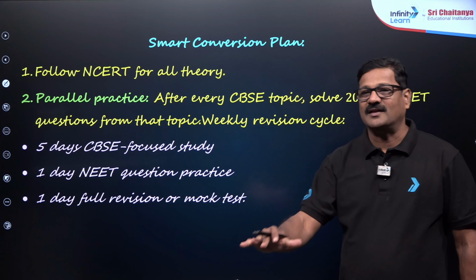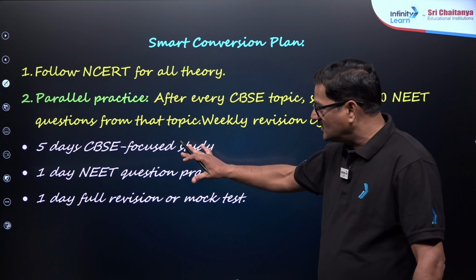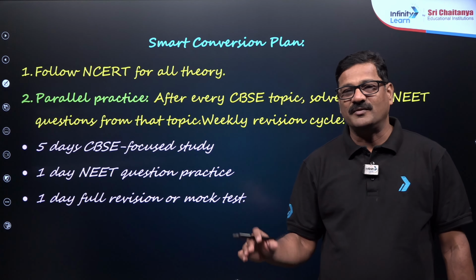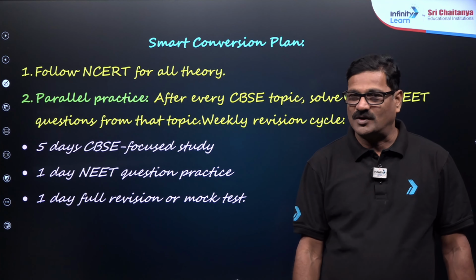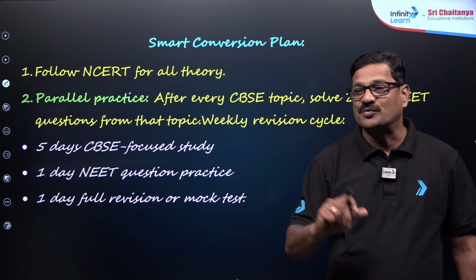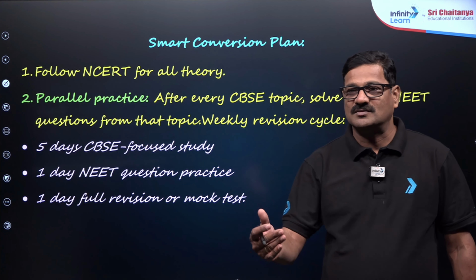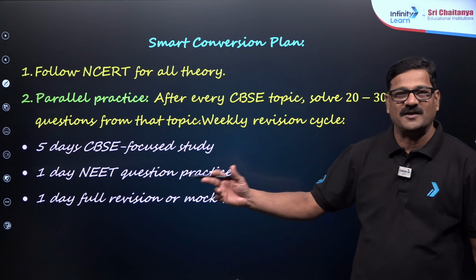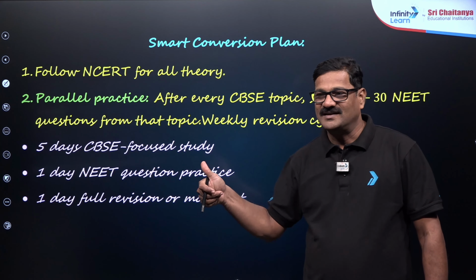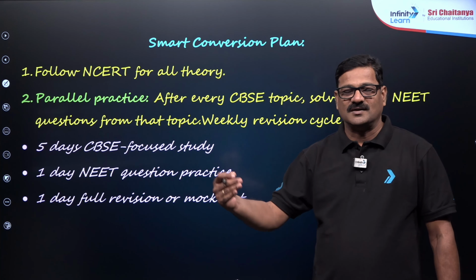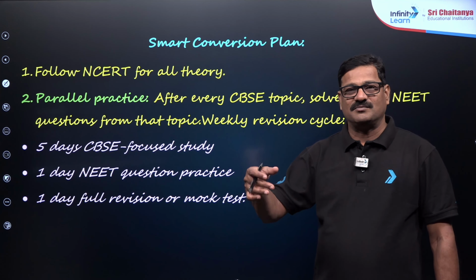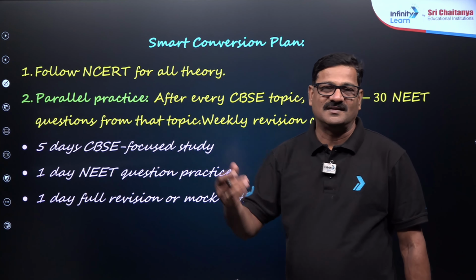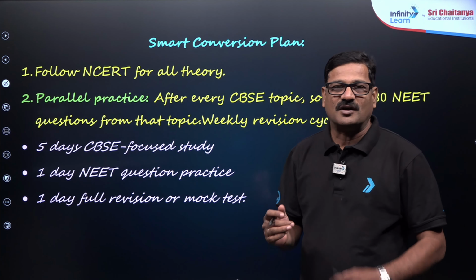5+1+1 strategy ये महीने तक। अगले महीने ये strategy का नंबर भी बदलना चाहता हूँ। I'll make it 4+2+1 and 3+2+2 भी कर सकते हैं as days go on, and for the sake of November make it 5+1+1. Fine. So as days go on, you increase the magnitude of the strategy for CBSE, so that automatically NEET is going to be beneath it, and sometimes you have to prioritize, sometimes you have to deprioritize. Okay.